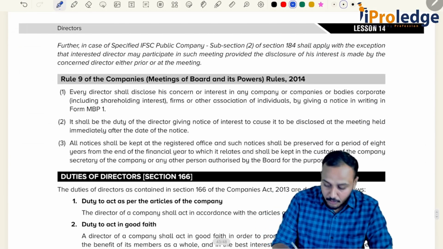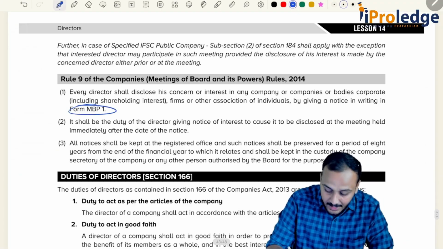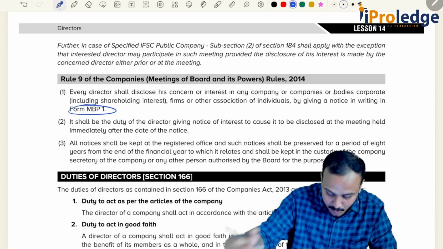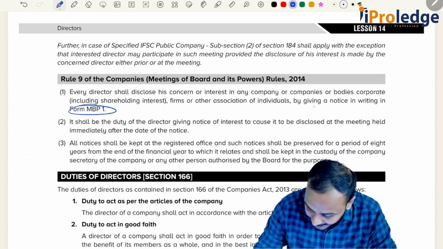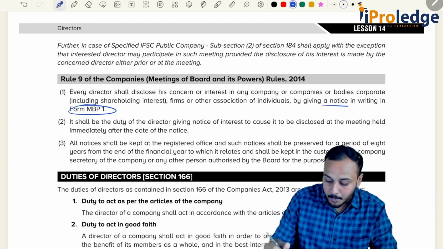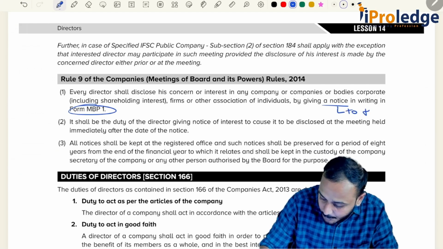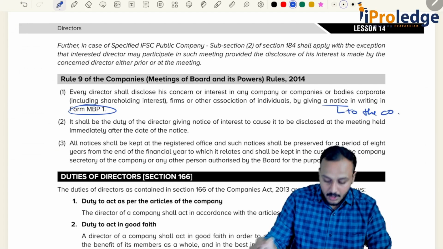Now which form are you filing? MBP 1. Every director shall disclose his concern or interest in any company or body corporate by giving a notice in MBP 1. To whom is he giving this notice? Notice to the company.